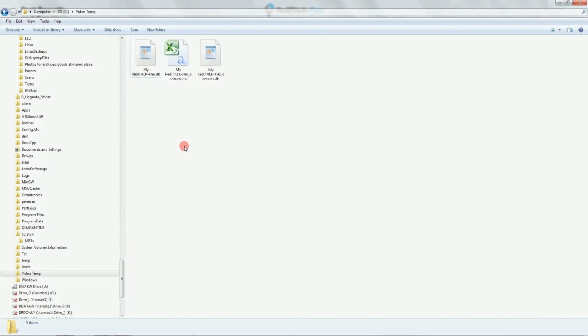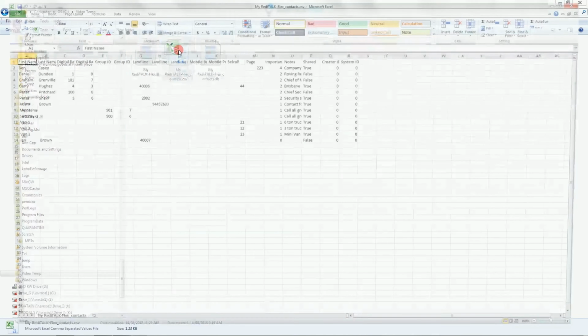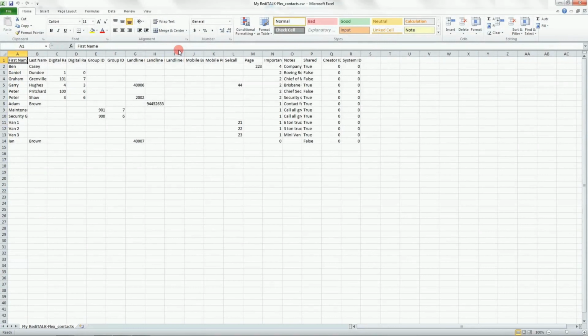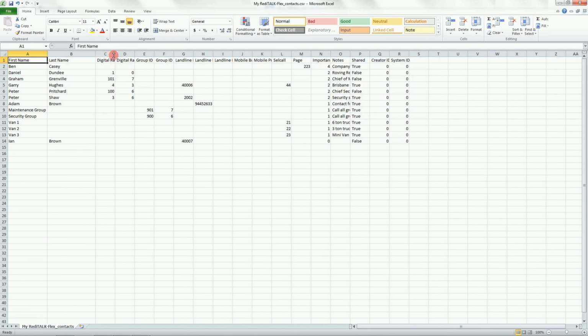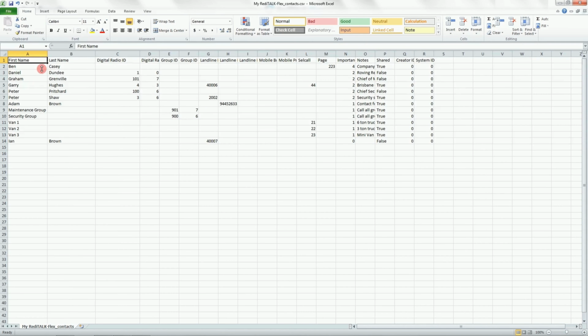Now I'm going to open the CSV file which we just saved when we exported the contacts. Here it is. It's in Microsoft Excel. Now there are the contacts and all the headings for all the fields. What I'm going to do is delete all the cells except for the cells up the top here.